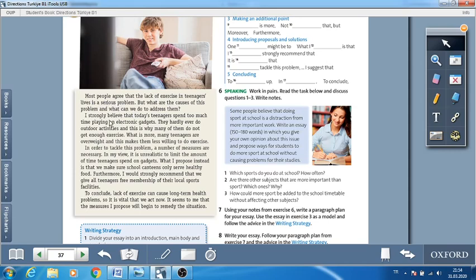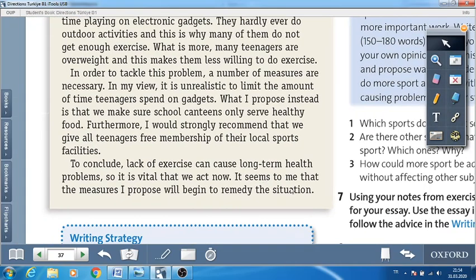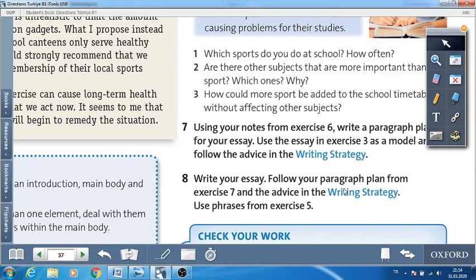Then, I need main body paragraphs. In these main body paragraphs, I'll tell the problem and I'll tell the solutions and also I'll tell my examples and I'll give some evidence for these things. And in the last paragraph, I'll summarize my essay and I'll finish my essay.